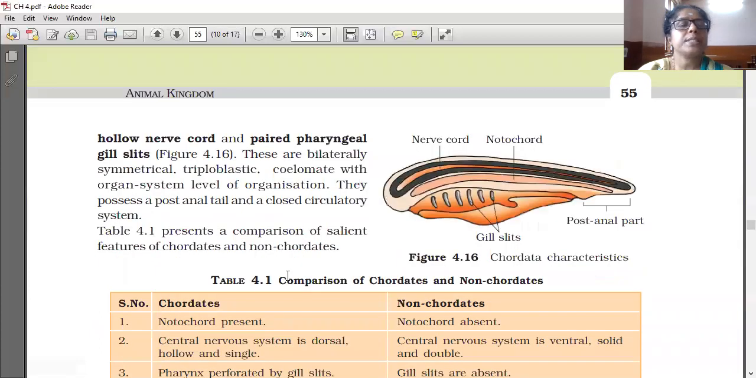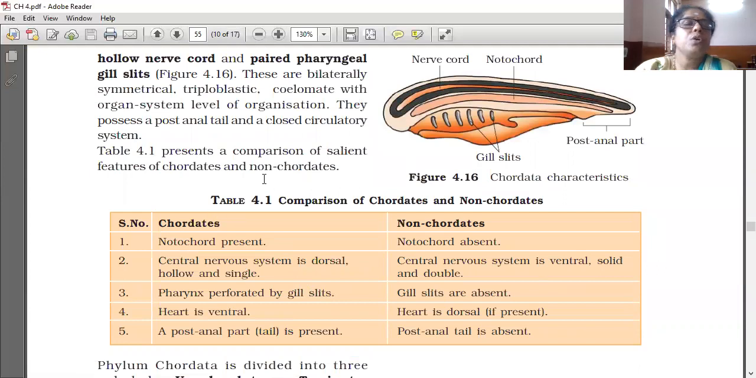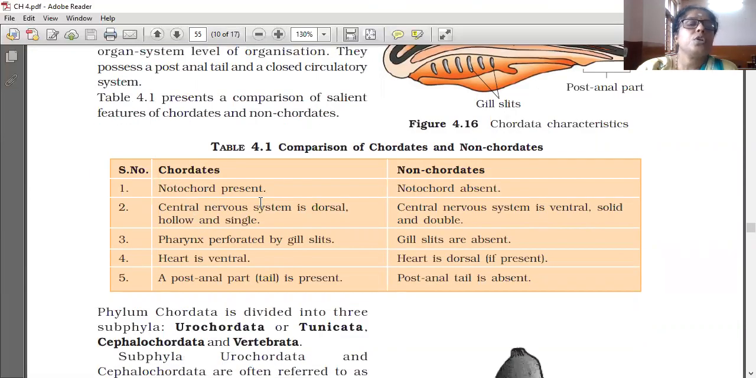Table 4.1 presents a comparison of salient features of chordates and non-chordates. Chordates: notochord present; non-chordates: notochord absent. In chordates, central nervous system is dorsal, hollow, and single. In non-chordates, central nervous system is ventral, solid, and double. In chordates, pharynx is perforated by gill slits; in non-chordates, gill slits are absent. Heart is ventral in chordates. In us also the heart is on the chest region, the ventral side only. And in non-chordates, the heart is on the dorsal side.